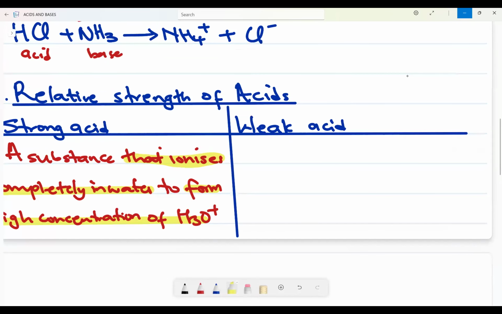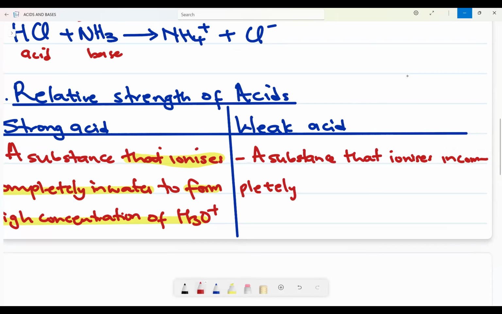Now, if you go to a weak acid, it is a substance that ionizes incompletely in water. It ionizes incompletely, or partially, in water.